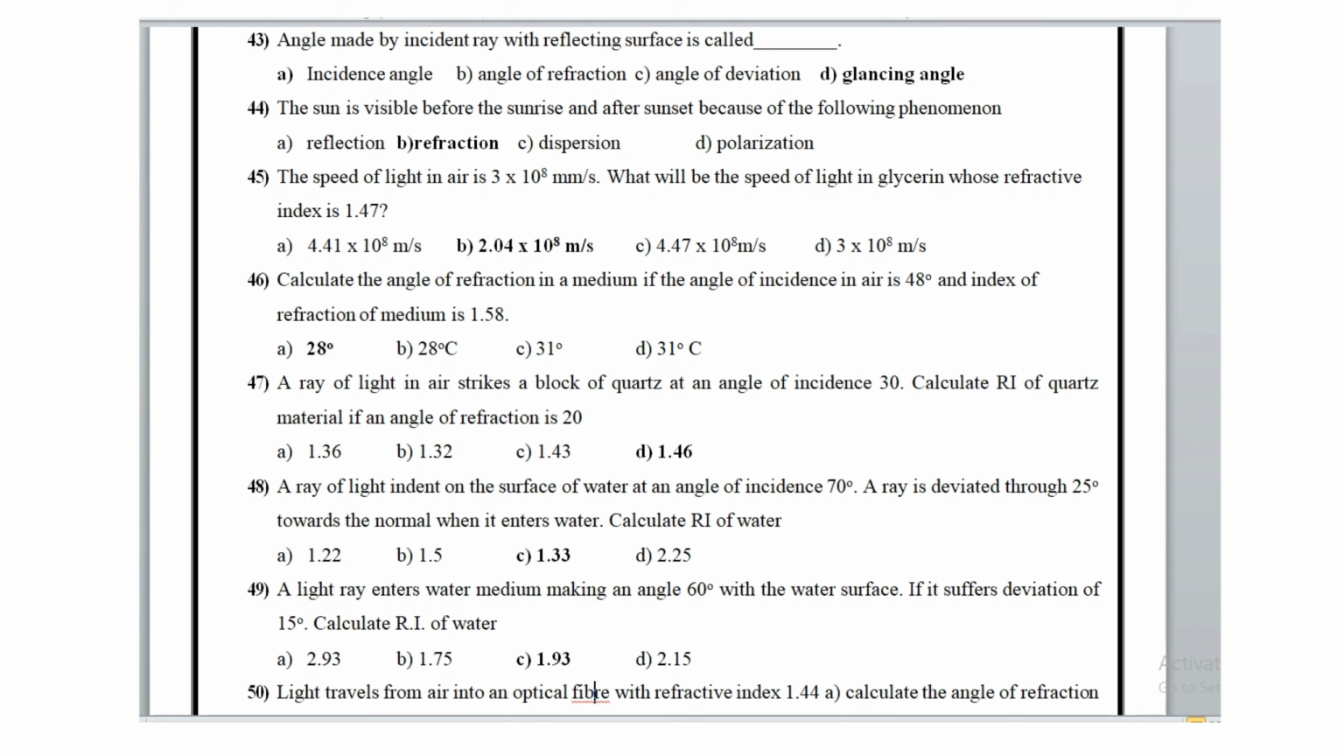What will be the speed of light in glycerin, whose refractive index is 1.47? The speed of light in glycerin is 2.04 × 10^8 meters per second.